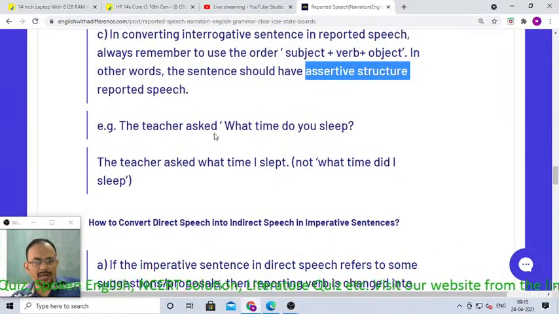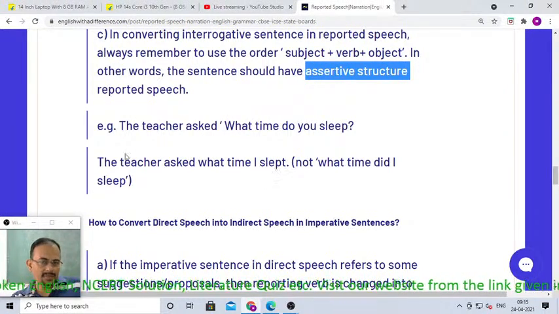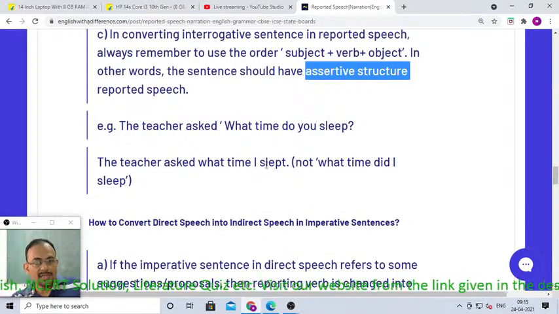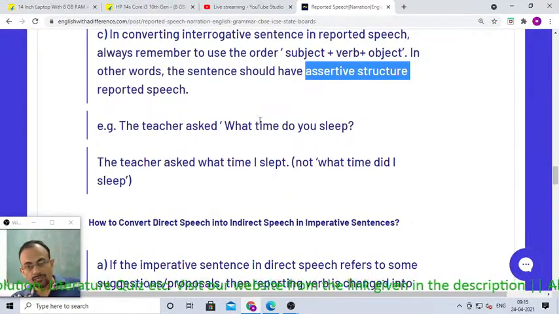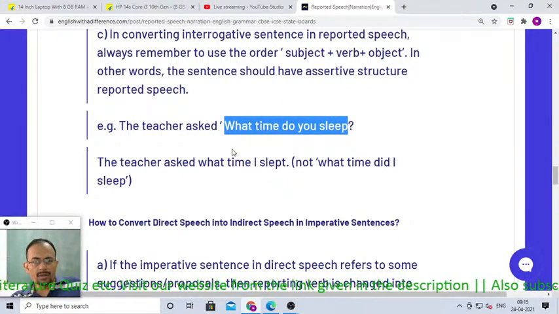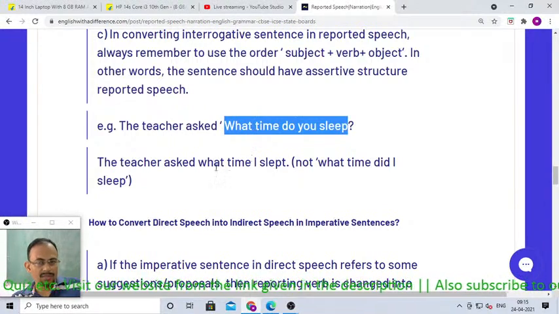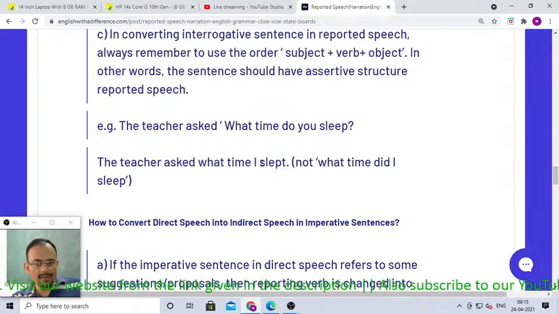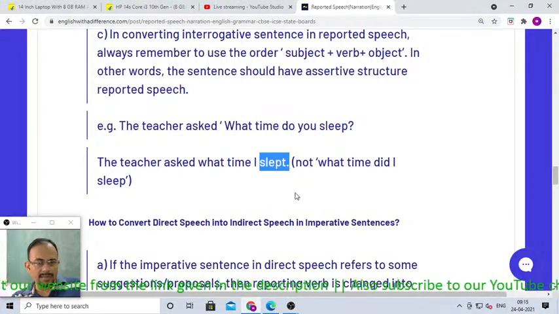For example, the teacher asked, "What time do you sleep?" So the teacher asked what time I slept. It's not "what time did I sleep". If you write "did I sleep", it is wrong. Why? Because while converting to reported speech, the interrogative structure loses its interrogative form. It becomes assertive structure. So first the subject will come, then the past tense will come. There is "slept" here, right?